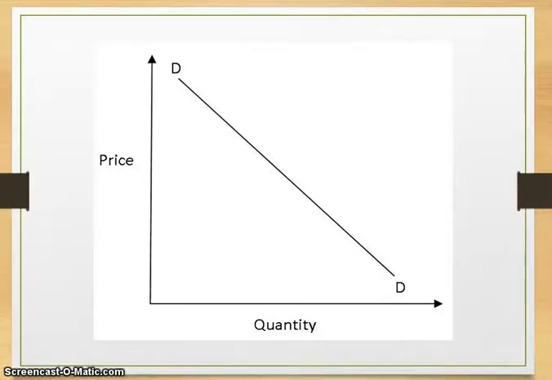A good example is the newest basketball shoes. Everybody wants them, and they are willing to pay more than they normally would to get them. The demand goes up because more people want them. The price also goes up. Why? Because the seller knows he or she can get more money for the product because it is in demand.